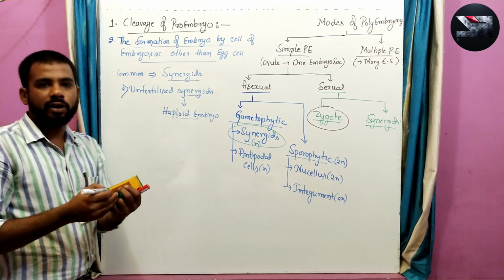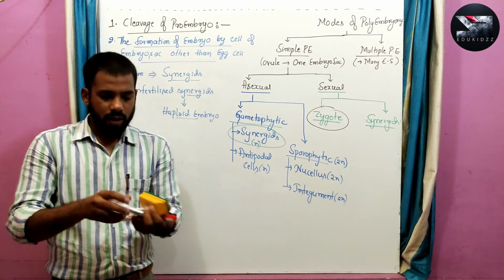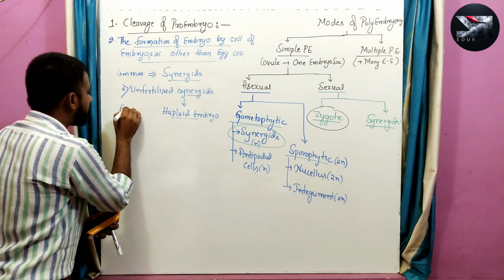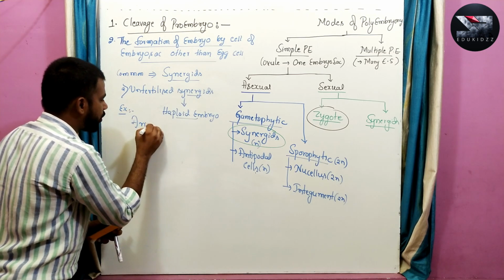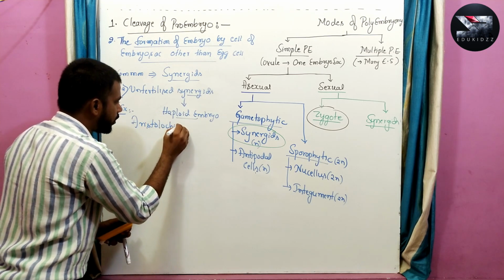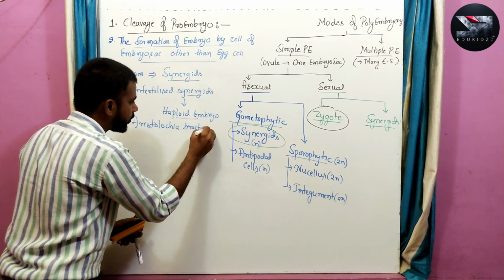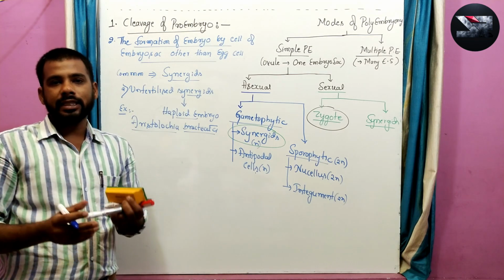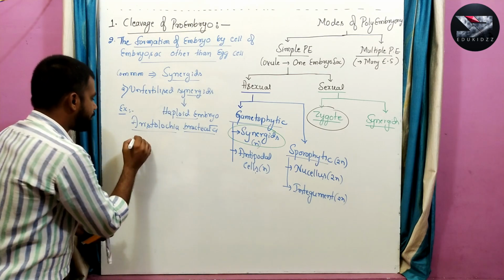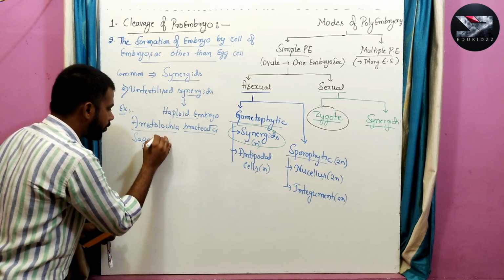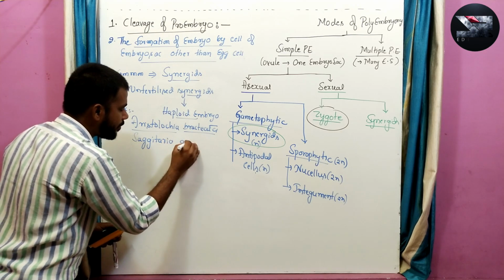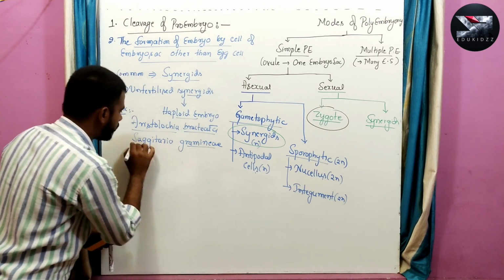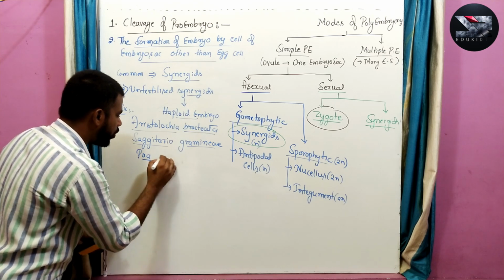This type of polyembryony is seen in plants like Aristolochia bracteata. Some other examples include Sagittaria graminae, and the third example is Poa alpina.